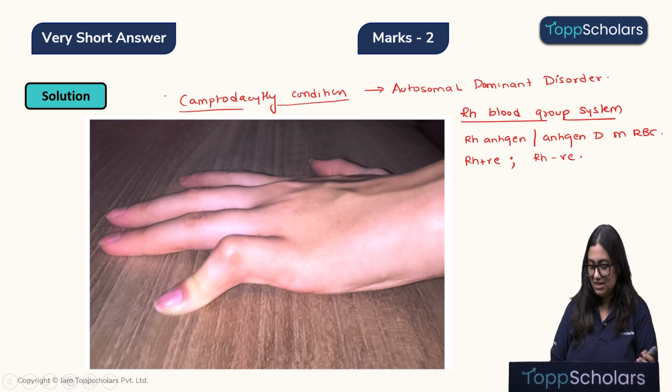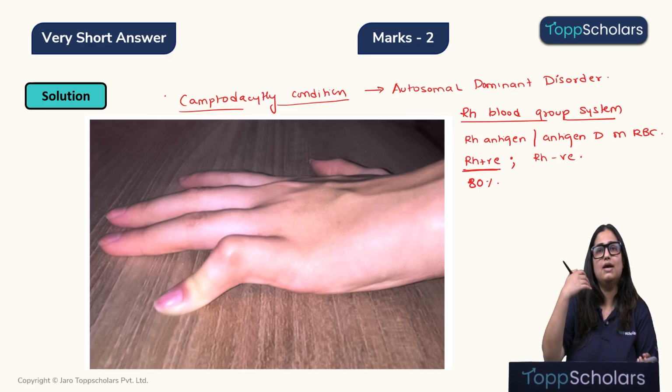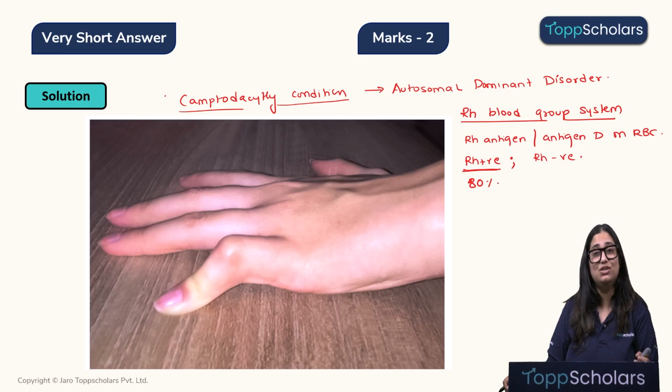Alright children. Now, Rh positive is a more commonly seen phenomenon, that is, at least 80% of human population on earth is Rh positive, because Rh antigen is commonly found in the RBCs, because 80% of population have Rh producing genes in their chromosomes. Therefore, children, Rh positive is a dominant trait. I hope this is clear, children. Now let's move on to the next question.